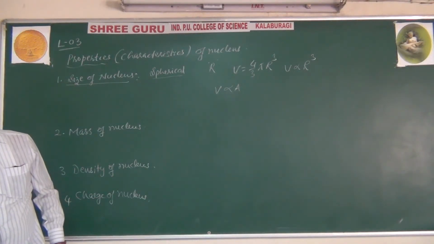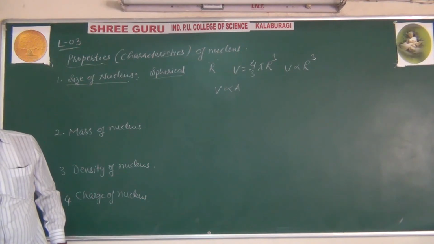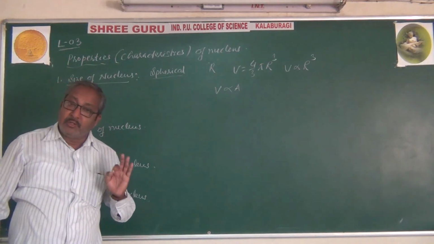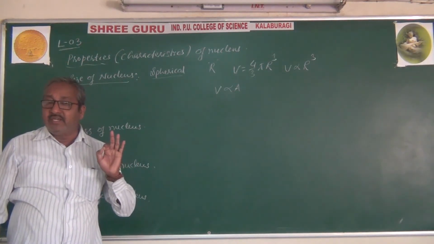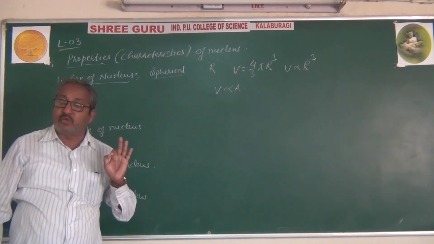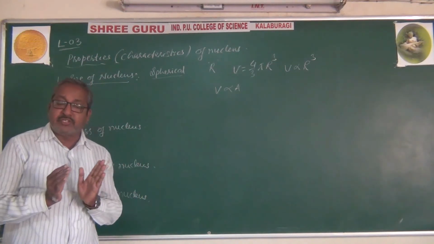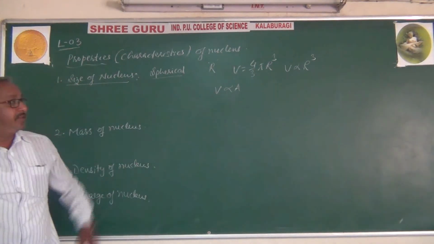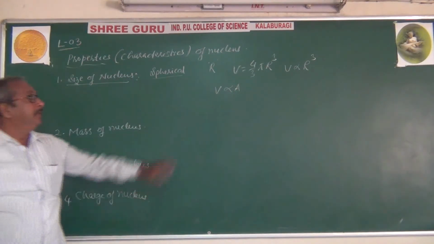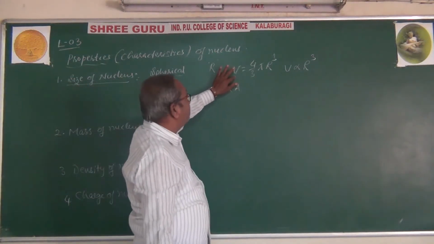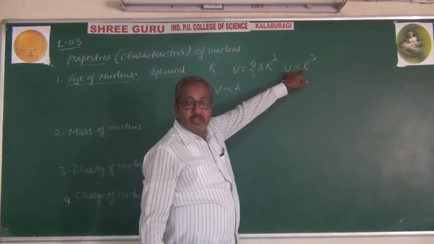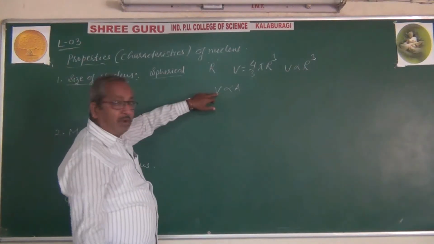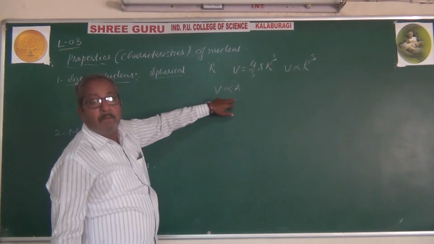A represents the mass number, which is equal to the sum of the number of protons and neutrons, because the nucleus's constituent particles are protons and neutrons. That sum gives the mass number, represented by A. According to the volume of the sphere, volume is directly proportional to the cube of the radius, and according to the quantity of substance, the volume of the nucleus is directly proportional to mass number.